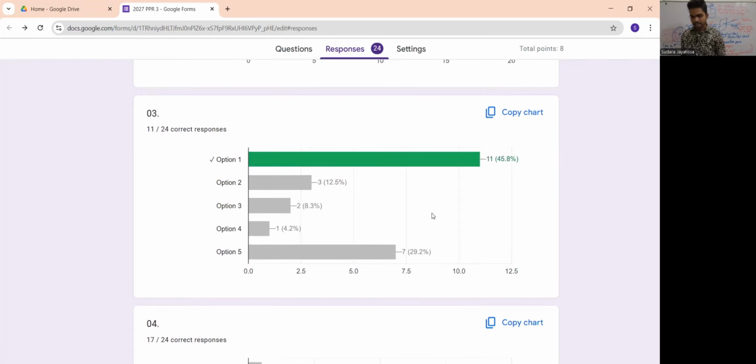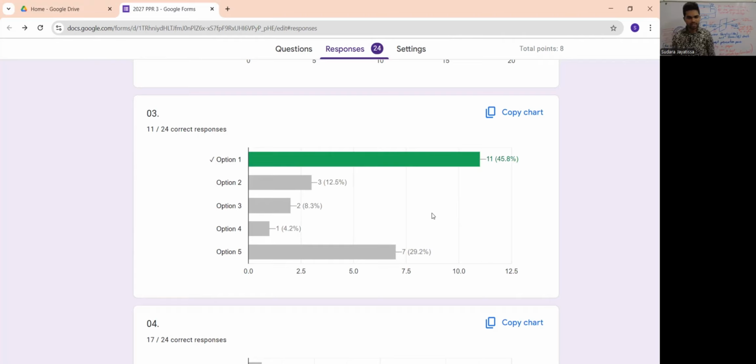Third one. It is asking for the incorrect statements. So the incorrect statements are A and B. Therefore, you have to select answer 1. Those are the incorrect statements.